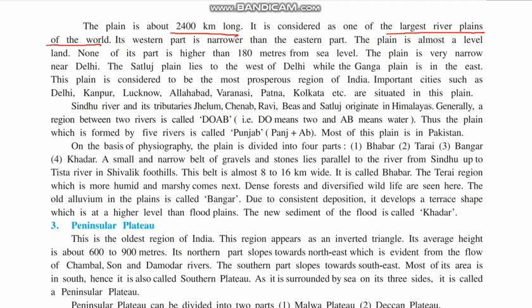The plain is almost level land. None of its parts is higher than 180 meters from sea level. They are not too high from the sea level. The plain is very narrow near Delhi. Near Delhi it is the narrowest.